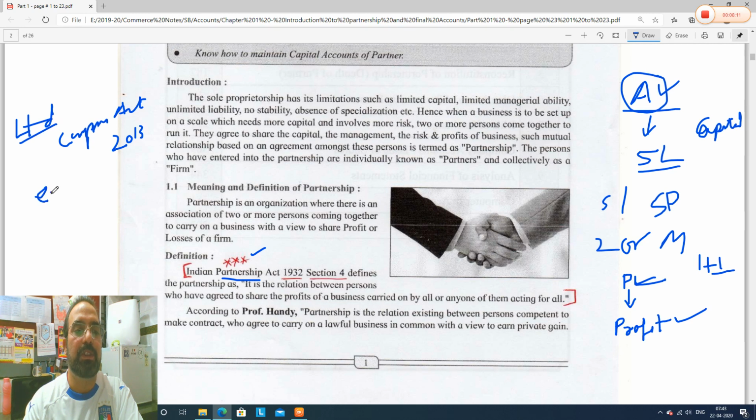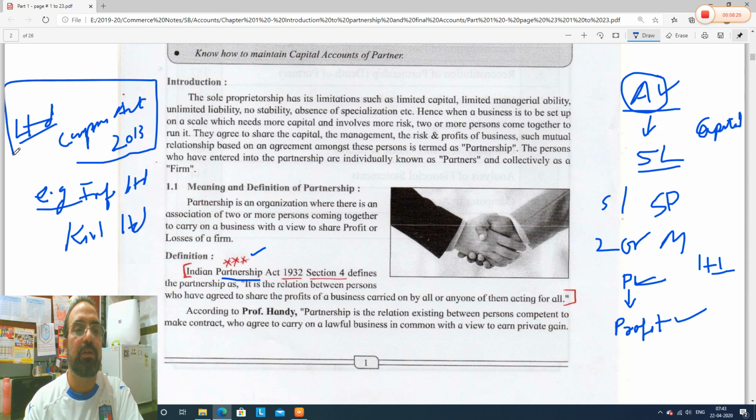Example, limited companies: Infosys Limited, Kirloskar Limited. So these are all limited companies. They are governed by the act called Companies Act 2013.